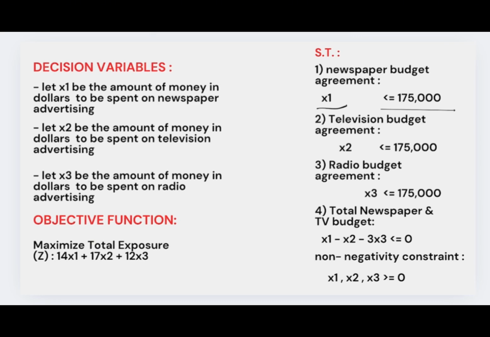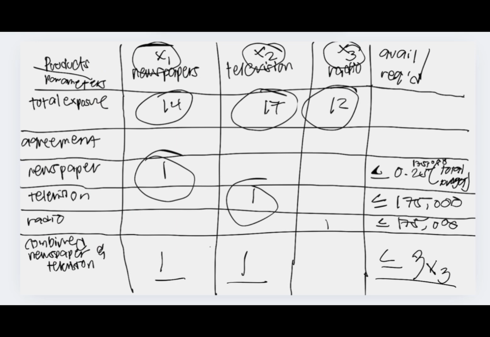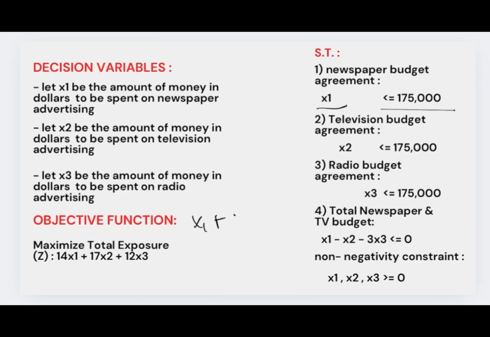Ayan. So, yun to. Okay, so hope nagtataka kayo kasi kanina, nakalagay is 1, and 3x sub 3 dito sa available required. So, dapat ang magiging itsura niya is x sub 1 plus x sub 2 is less than or equal to 3x sub 3. So, kapag ganito, we have to transpose, guys. So, and gagawin natin siyang negative. So, mangyayari is ita-transpose natin to and i-multiply natin kay negative 1. So, magiging x1 minus x sub 2 minus 3x sub 3 is less than or equal to 0.